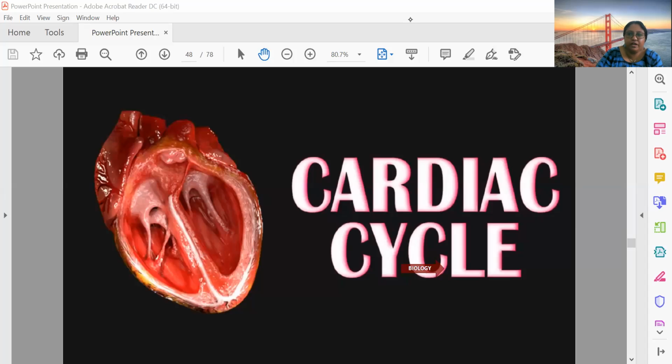So now today we are going to talk about the cardiac cycle. So what is this cardiac cycle? We know that the heartbeat is famous for its discipline and rhythm. So in the cardiac cycle, what happens? This is a very nice diagram of the heart where you can easily see the chordae tendineae, the valves, and the openings. It is a prominent sectional diagram of the heart.